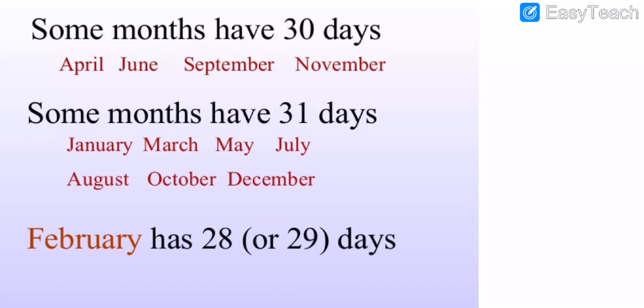Some days means the name of the month. So write down these things first. Some months have 30 days: April, June, September and November have 30 days. Got my points, all of you? And then here, my dear all students, some months have 31 days: January, March, May, July, August, October and December. Got my points, all dear students? Do fast.